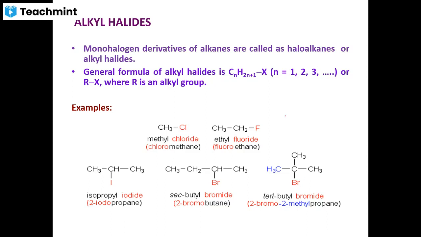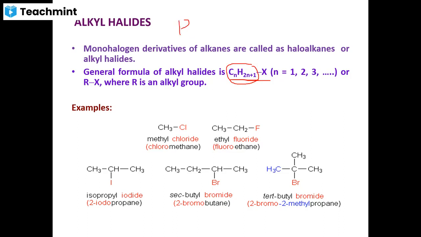The general formula of alkanes, you know, is CnH2n+1 with H, that is CnH2n+2. Suppose one hydrogen atom is replaced, then it constitutes an alkyl group, CnH2n+1. Therefore, the general formula for alkyl halides is CnH2n+1X, where n may be 1, 2, 3, etc. This CnH2n+1 is called an alkyl group R. So alkyl halides may also be represented as RX.